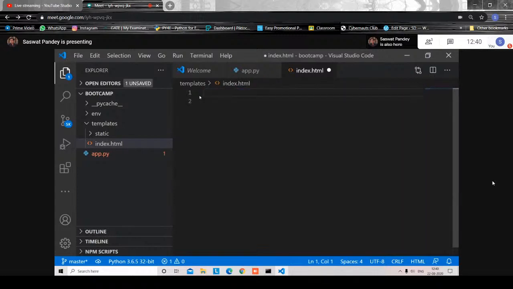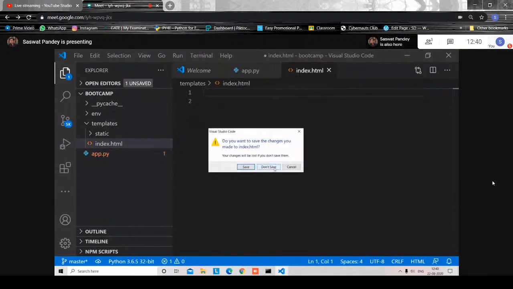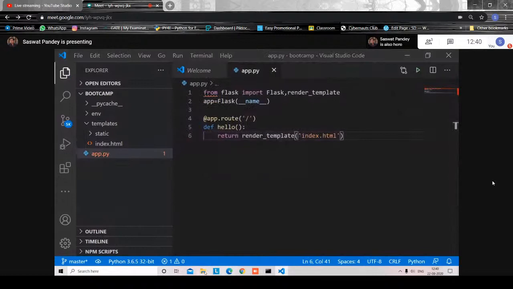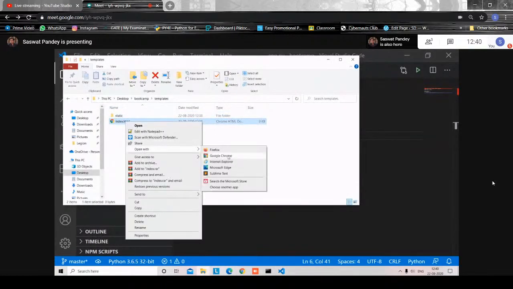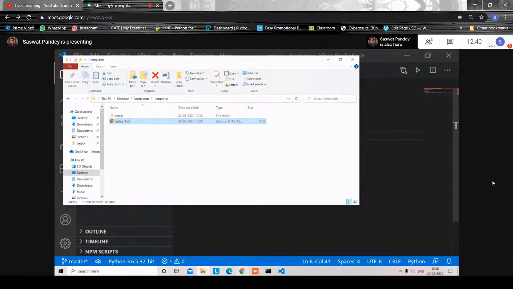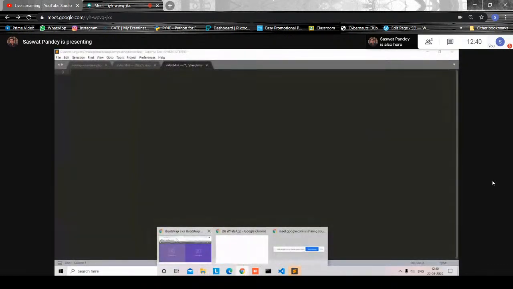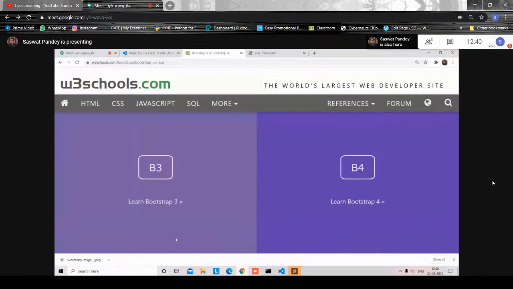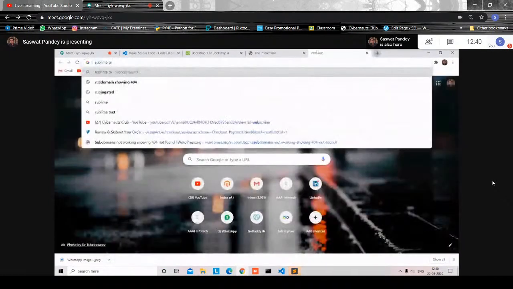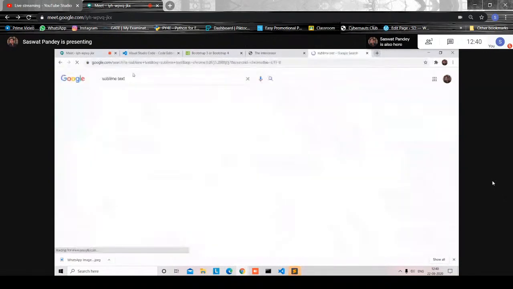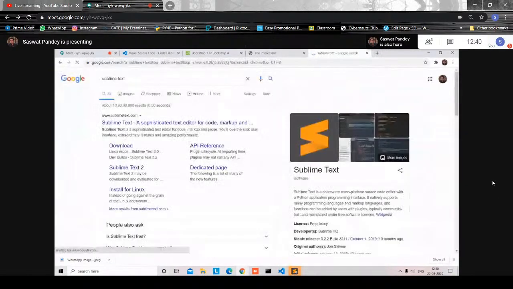One thing I'll show you guys. I really enjoy this one. If you have Sublime Text installed, Sublime Text is a note editor, and it's one of the best for web development. One second, I'll show you. If you have Sublime Text, then web development is so easy.